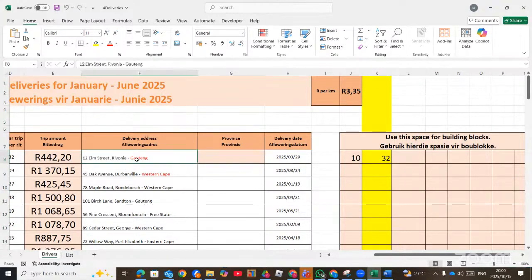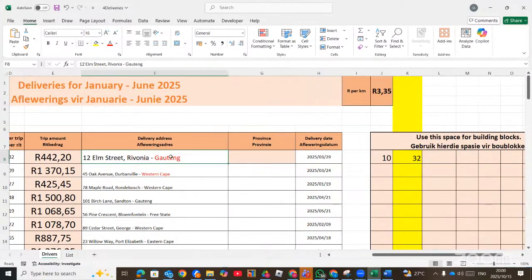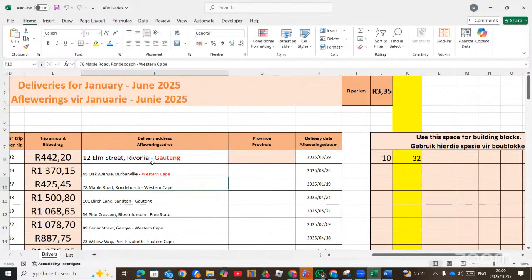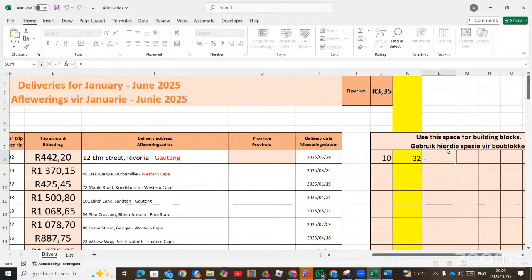We are finding what is separating what we are supposed to extract, which is Gauteng, and the rest of the text. So we can see that what is separating them is this one, which is the dash. So the dash is the one separating Gauteng, or the province, from the rest. So we have to find, or determine, or search for the position of that dash, which is FIND. Or you can also use the SEARCH function.